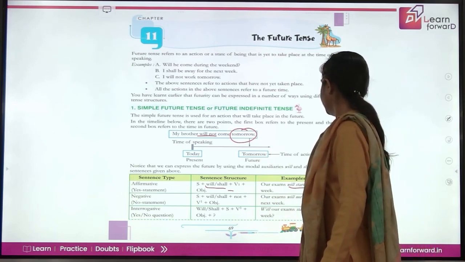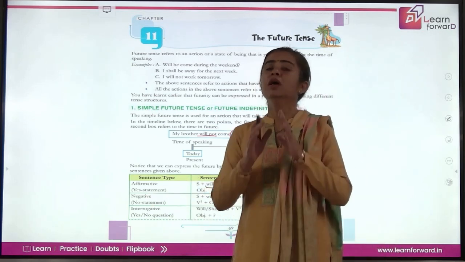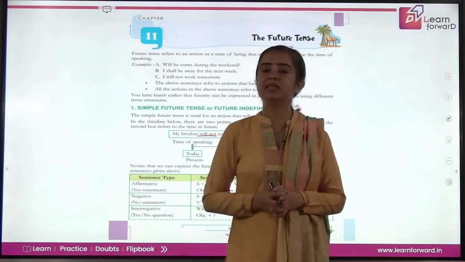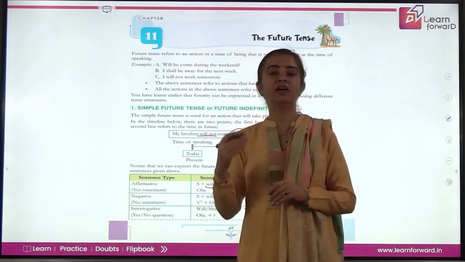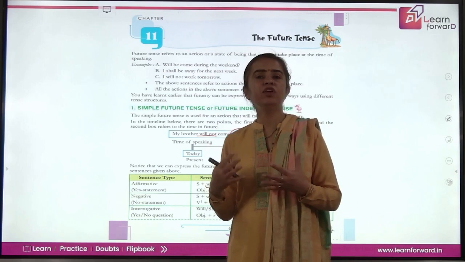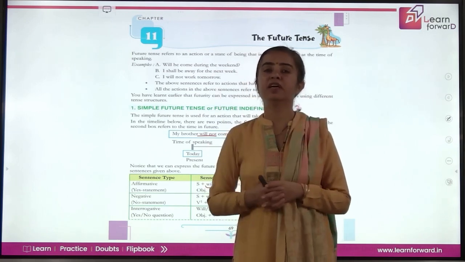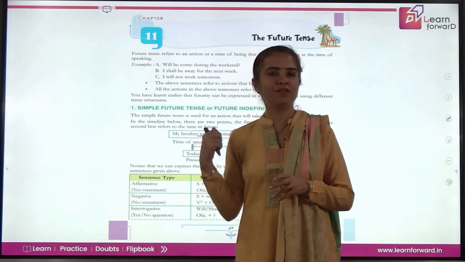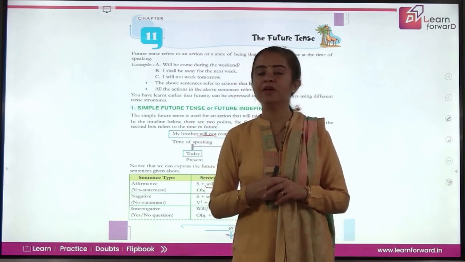Now moving ahead, how do you write negative sentences? If you remember, I told you except simple present and simple past tense, in each of the verb formations we have a helping verb. And whenever you have to make interrogative or negative sentences, we just take care of the helping verb. So same here, we have a helping verb, isn't it? Yes, will or shall, they are the helping verbs here.